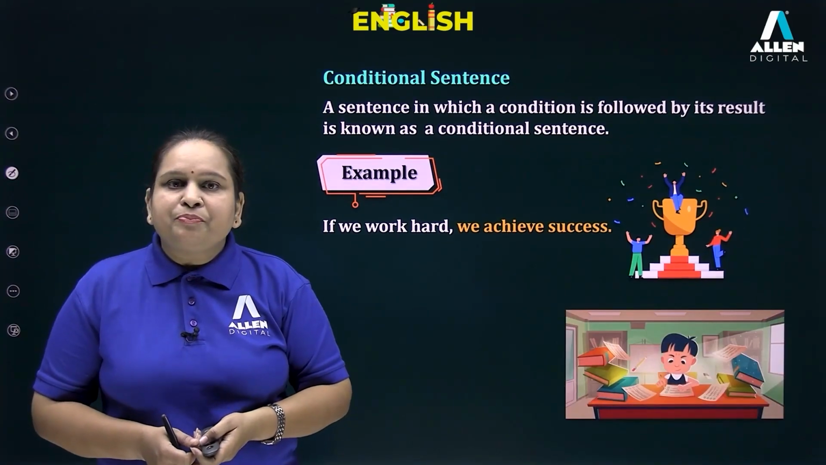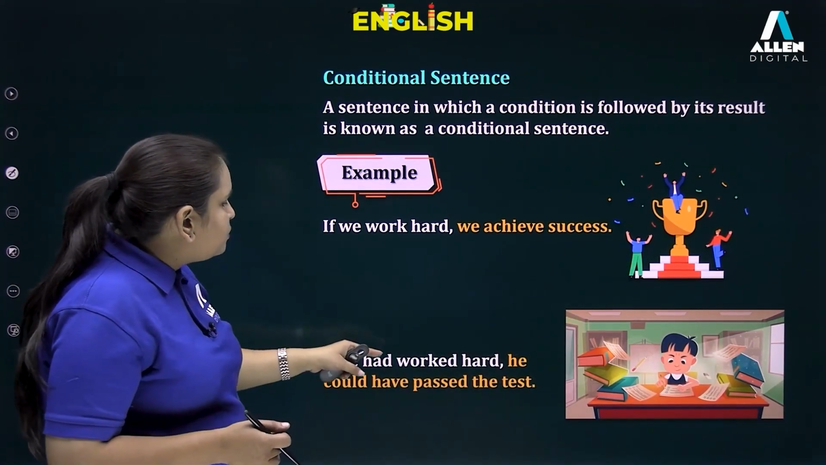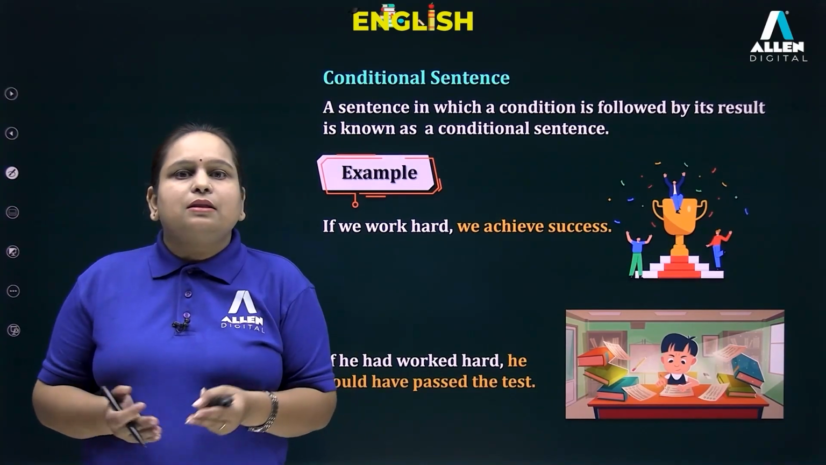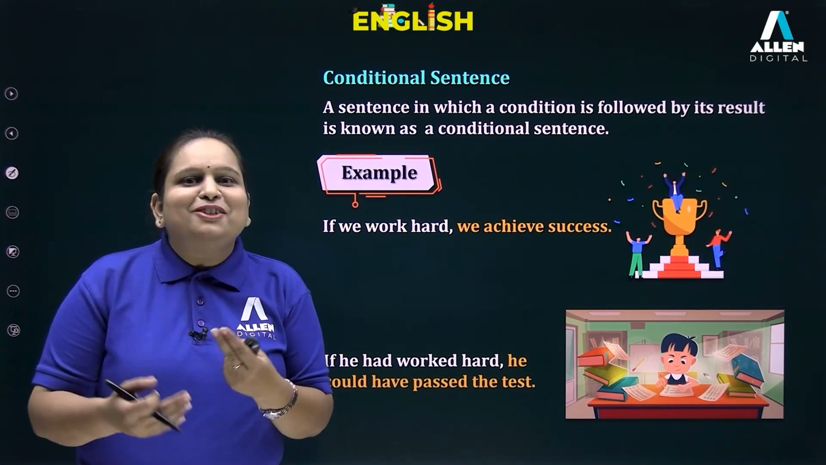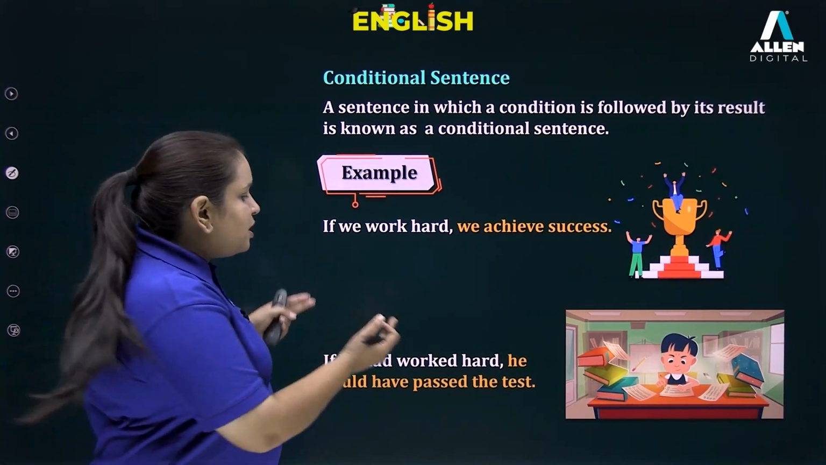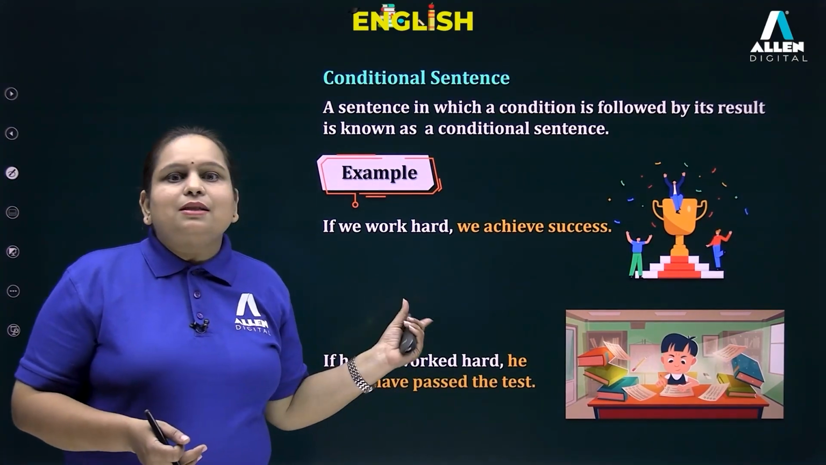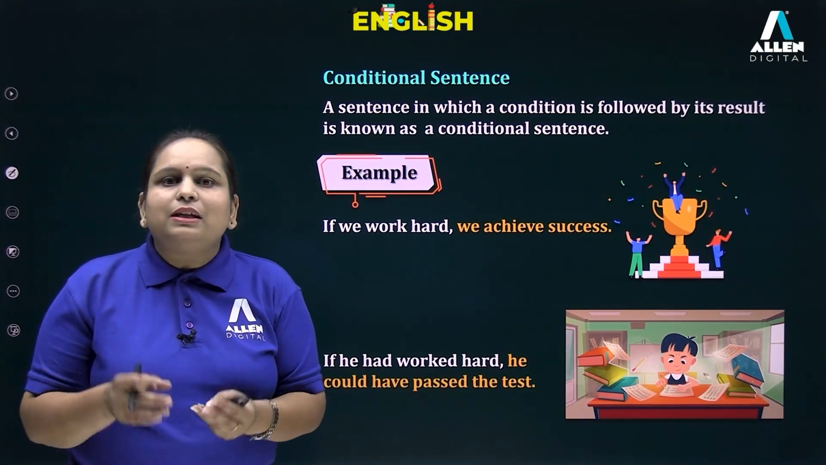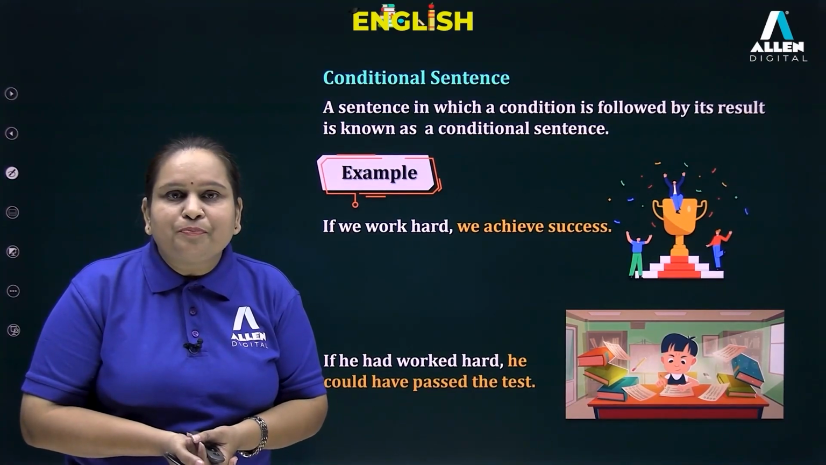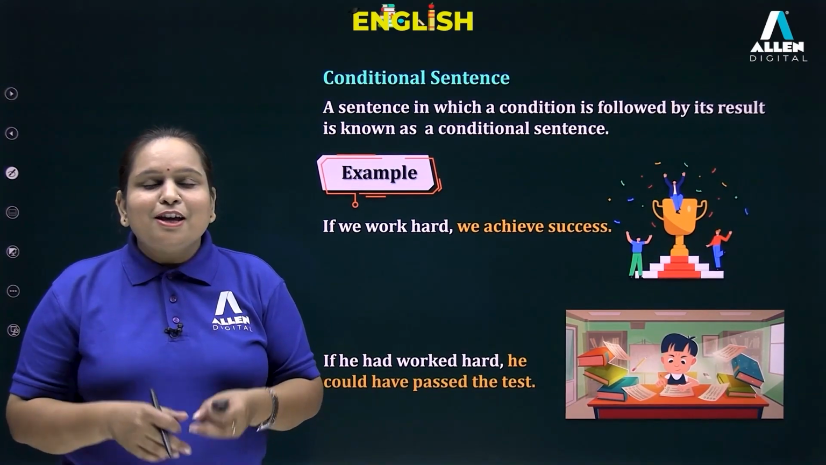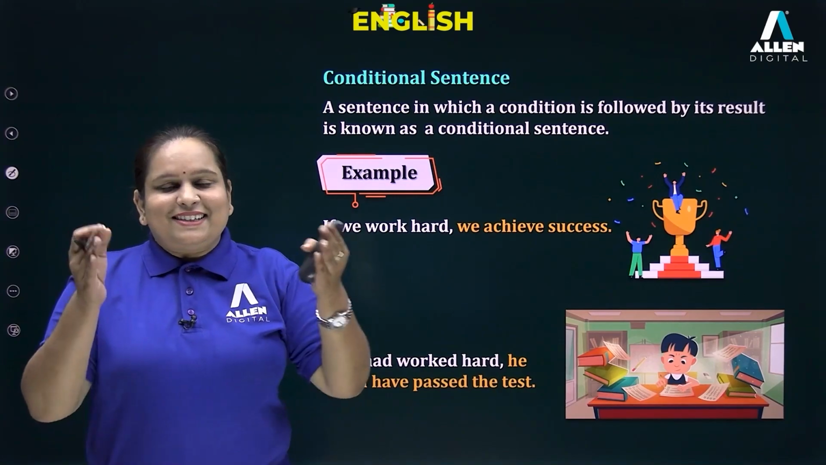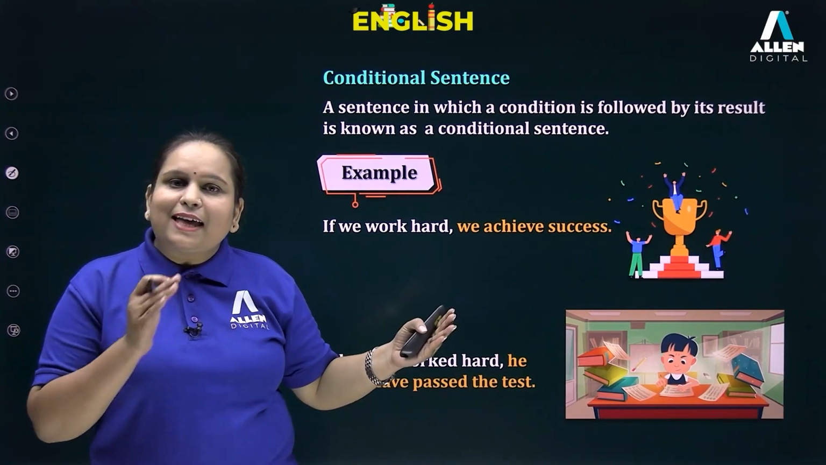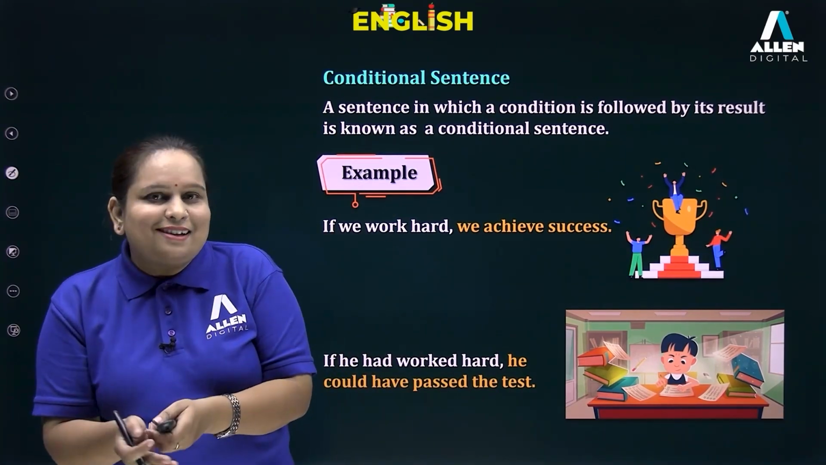One more example, and it says, if he had worked hard, he could have passed the test. That means he did not pass the test. He was not able to get this result because this condition which is mentioned here did not get fulfilled. I hope you are able to understand this. So what is a conditional sentence? It's a sentence in which there is a condition and this condition is followed by its result.